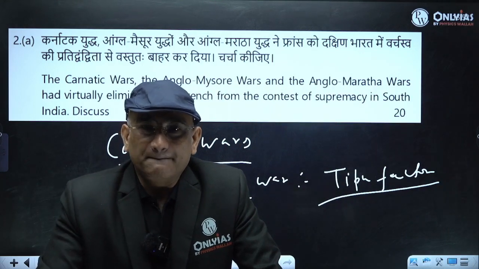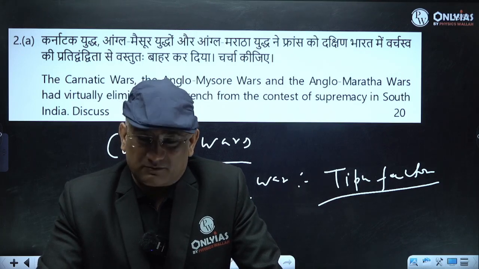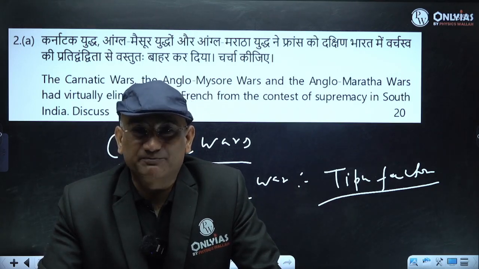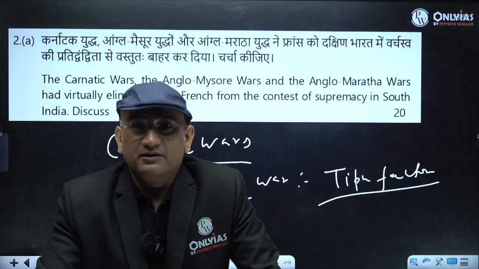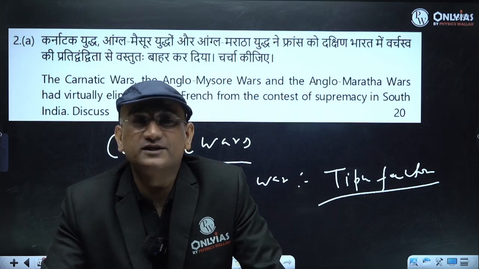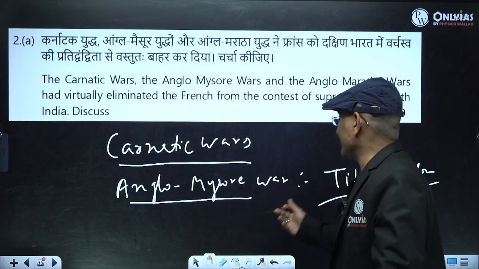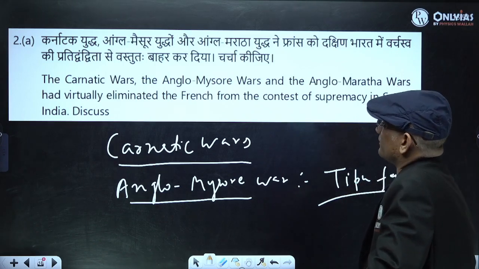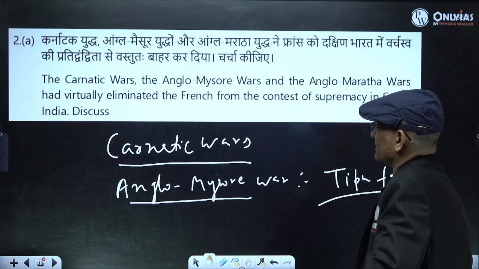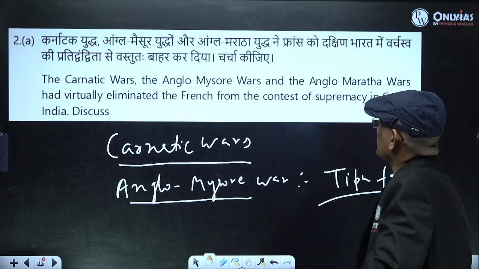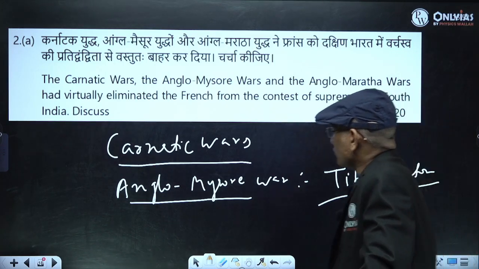So strengthening or consolidating the position of Tipu would be what? Strengthening the French. So defeating Tipu was a great move. When they defeated Tipu in 1799, Tipu died. So that was a great relief for the British. They eliminated the French from the contest of supremacy. And then you also have to write separately the Anglo-Maratha War.